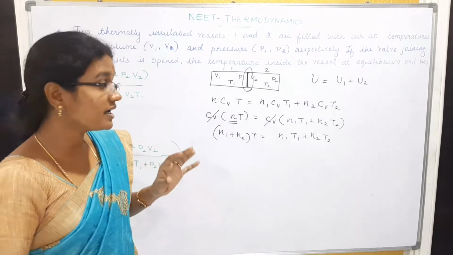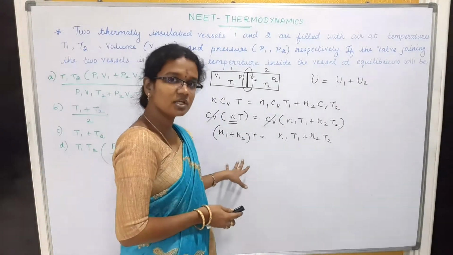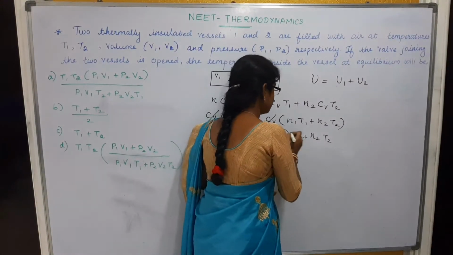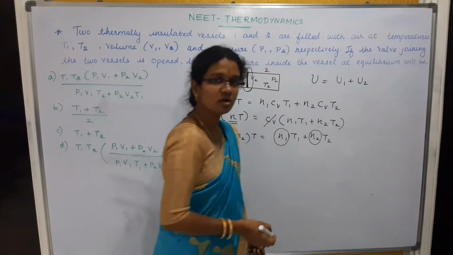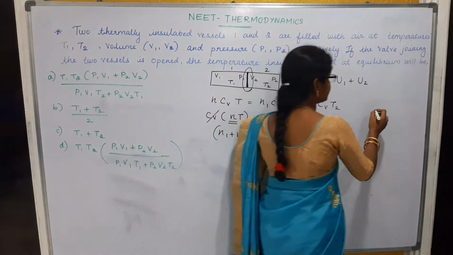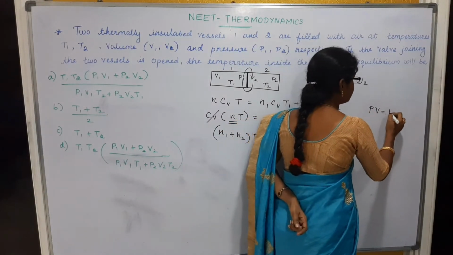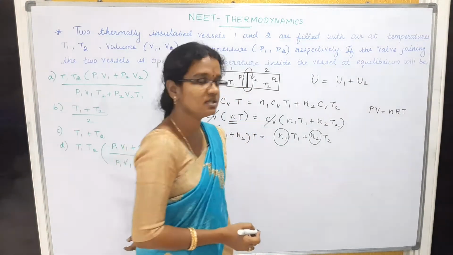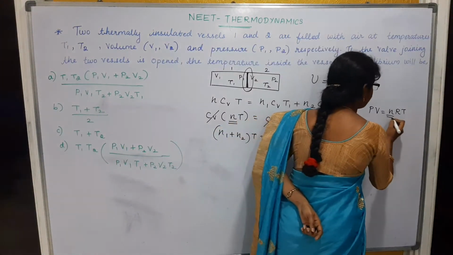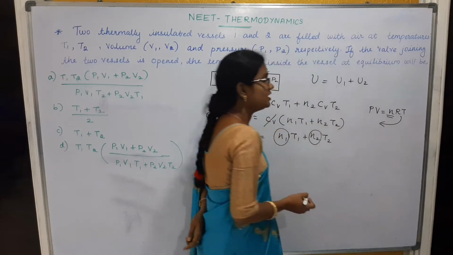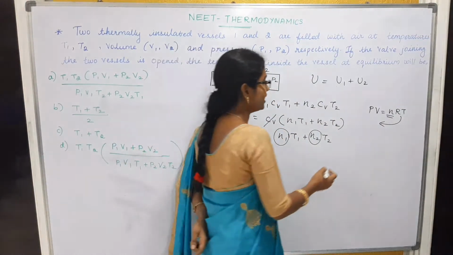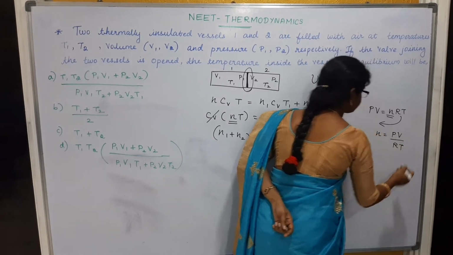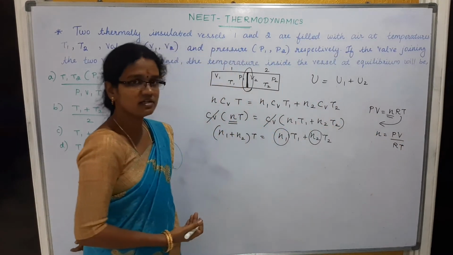So in terms of the ideal gas equation, we have to replace this formula, right? See, here n1 and n2 are there. So what is the ideal gas law? PV is equal to nRT. This is the ideal gas equation, the ideal gas law. So replace this n value in terms of P, V and R, T. So n is equal to PV divided by RT. So let us replace these values.